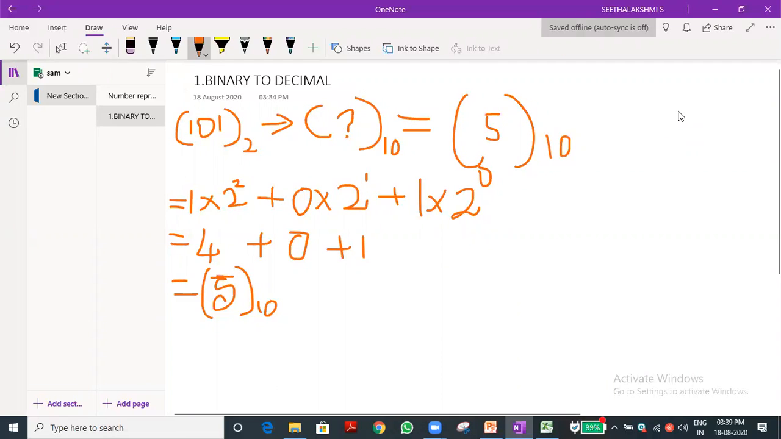Somebody has come in chat, but the chat box is not opening. You can say that you are unable to open the chat box.